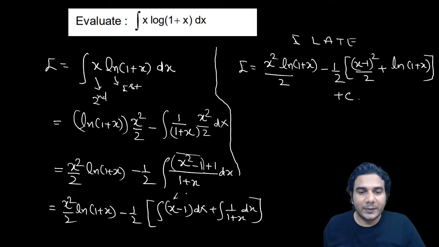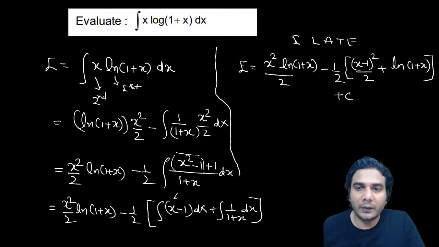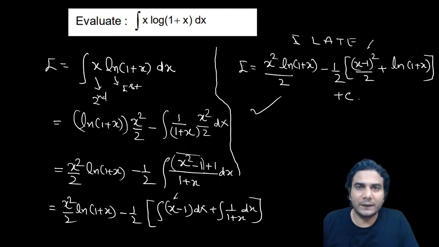You can integrate this separately also, like x square by 2 and minus x, alright? That is also alright. So some constant will get plus 1 by 2, that will go with the arbitrary constant, or you can write like this also, right? So both are correct. You can open this and take the constant with the arbitrary constant, okay? So 1 by 2 you are getting inside the brackets, and after multiplying by minus 1 by 2, it will be minus 1 by 4.